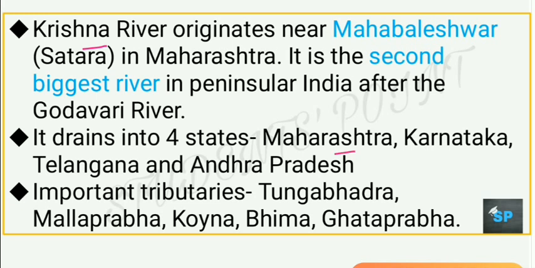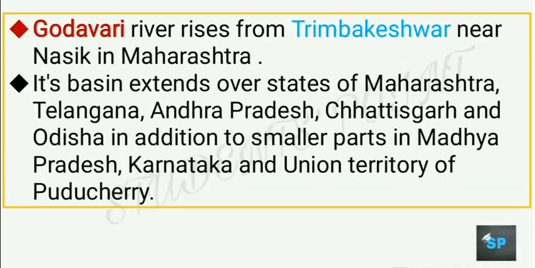It drains into 4 states which include Maharashtra, Karnataka, Telangana and Andhra Pradesh. Some of the important tributaries of Krishna river include Tungbhadra, Malprabha, Koyna, Bhima and Ghatprabha. I repeat it once again: Tungbhadra, Malprabha, Koyna, Bhima and Ghatprabha.